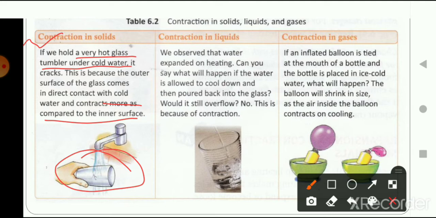Now let's take the example of liquid. We observe that water expands on heating. We have seen in the previous example where water gets expanded when we heat it. Now let's talk about what will happen to the water if we cool it down.